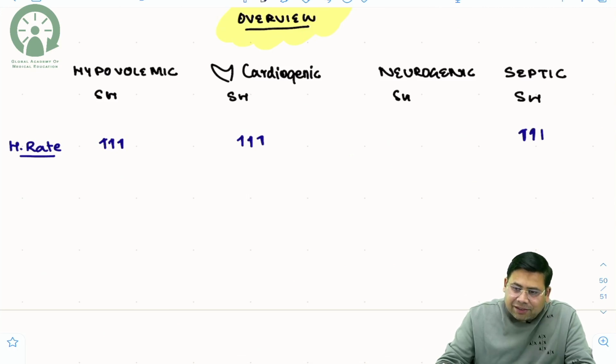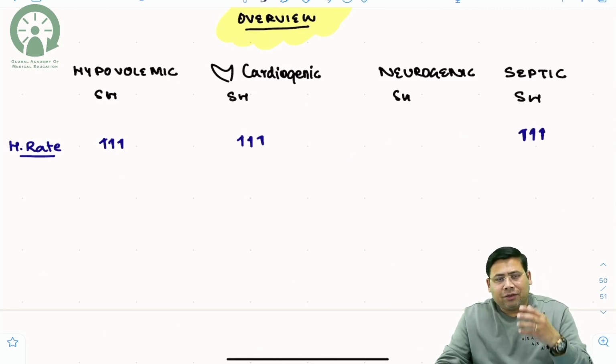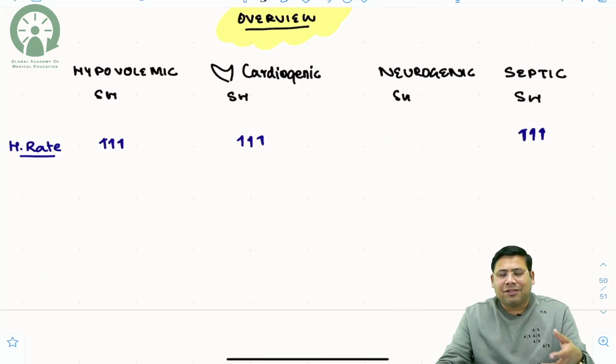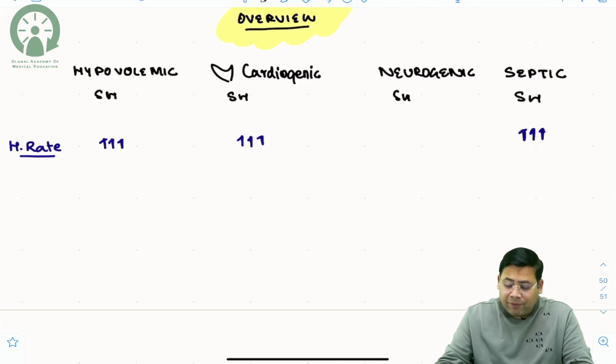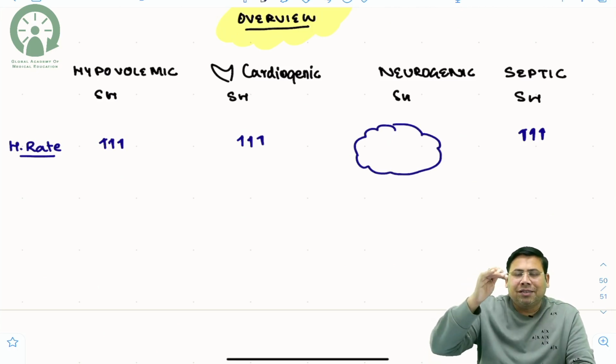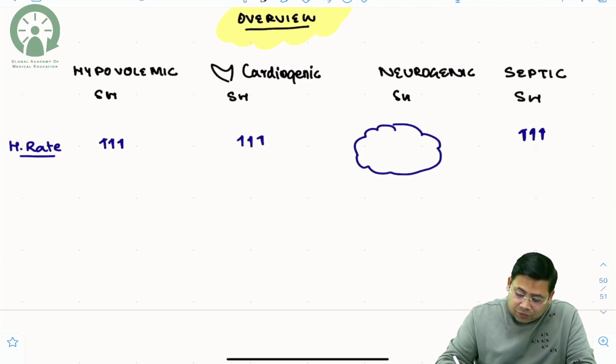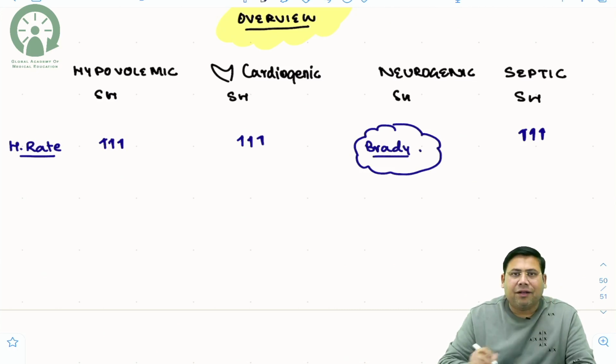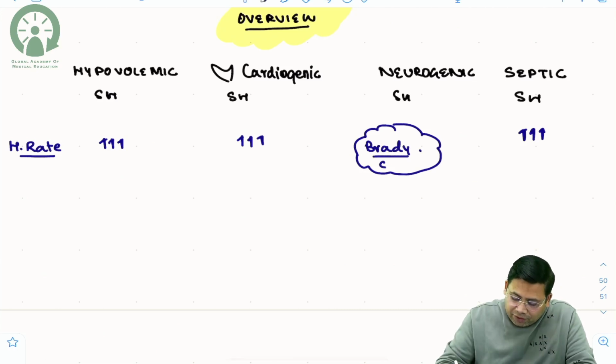In septic shock, it is under the effect of toxemia, toxins, that there is SIRS, systemic inflammatory response syndrome, so there is tachycardia. What happens in neurogenic shock? There is central sympathetic shutdown or loss of sympathetic tone. So this is the only place where you get to see bradycardia. This is very important.